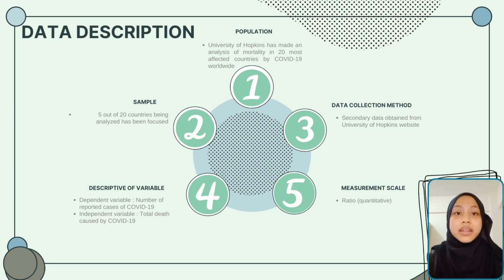So the dependent variable is the number of reported cases of COVID-19, while the independent variable is the total death caused by it in 5 countries mentioned. The type of data for dependent variables and independent variables is nominal. The ratio measurement scale was employed in this study.